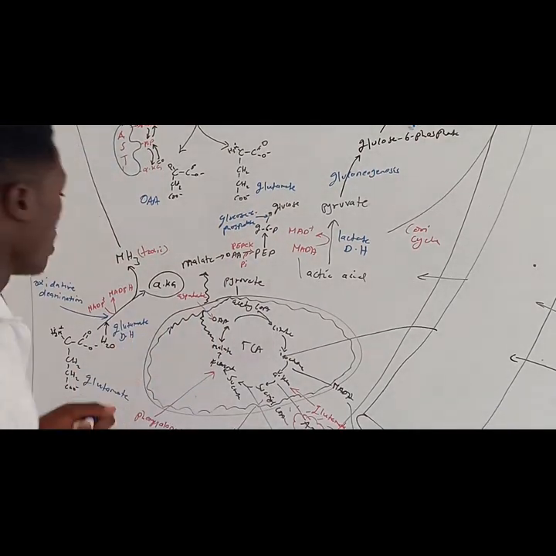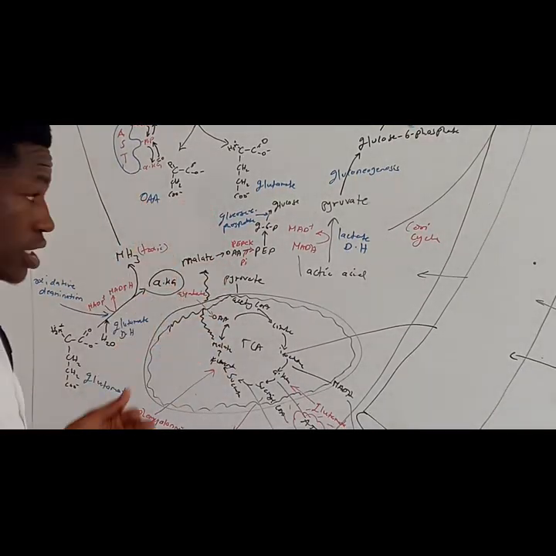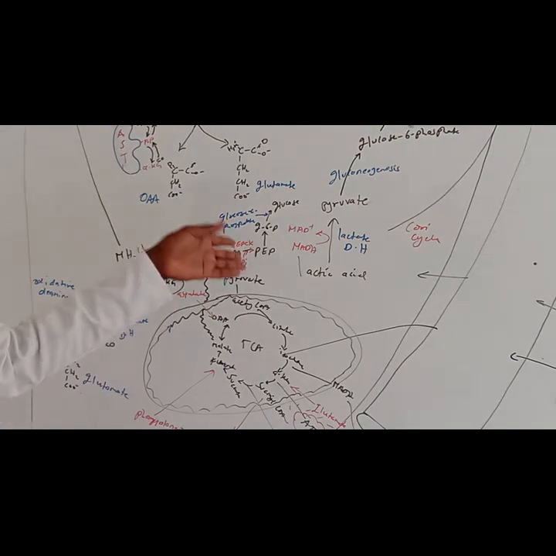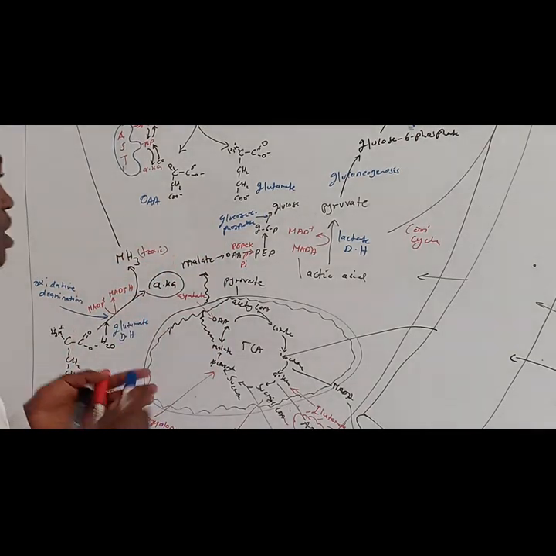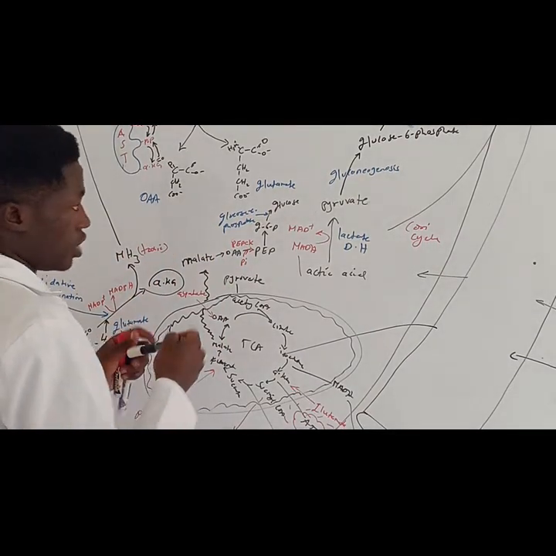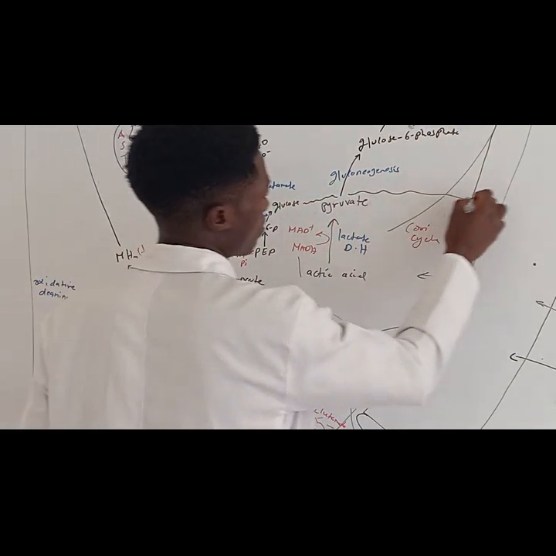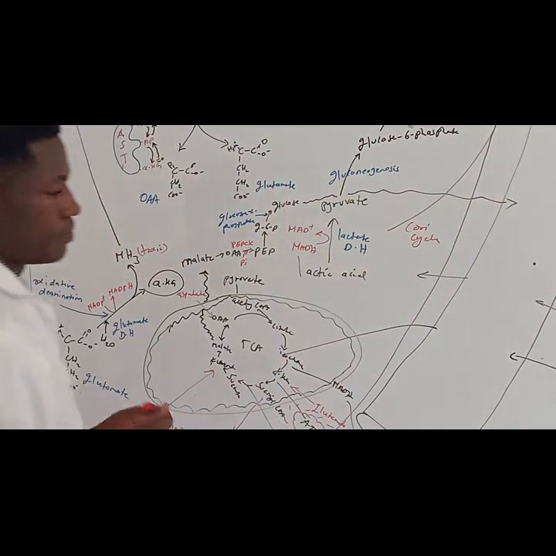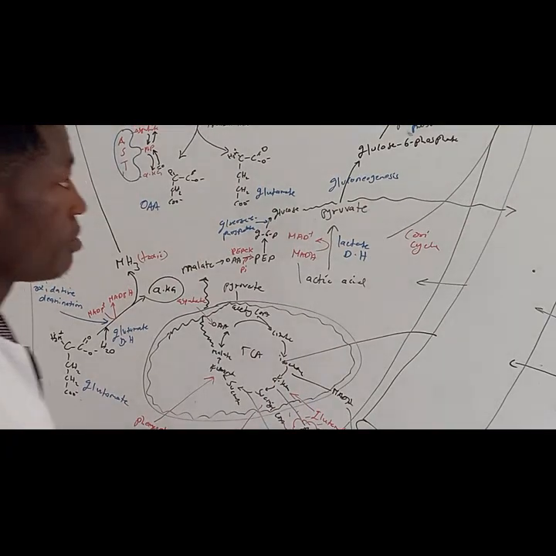Alright, the process by which we generate glucose from non-carbohydrate precursors is gluconeogenesis. In the same way we can mobilize the oxaloacetate to generate glucose. Now maybe this glucose can also find its way into the bloodstream. Alright, that is pretty cool. Now, that is it we have for amino acid catabolism.